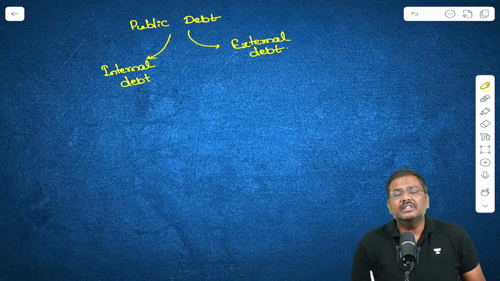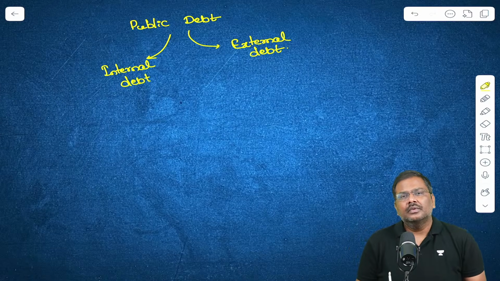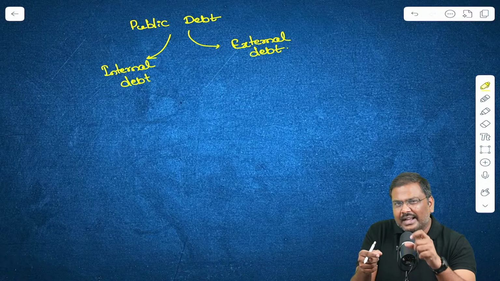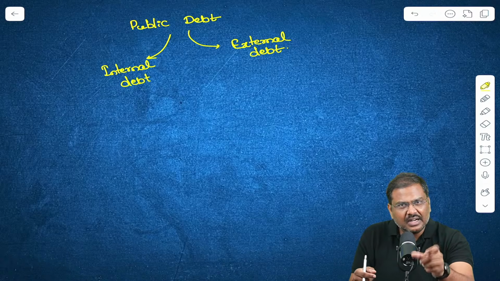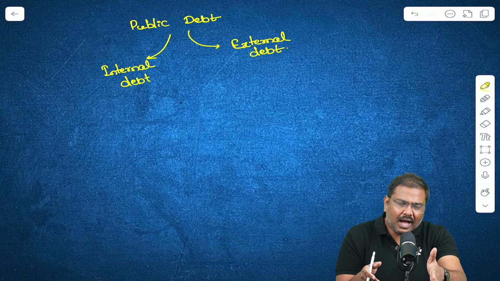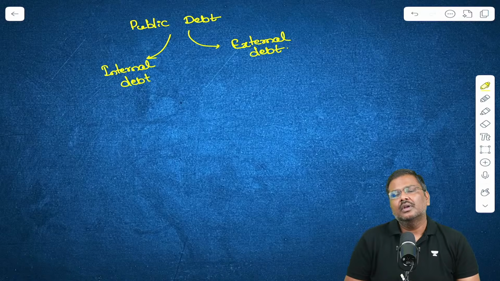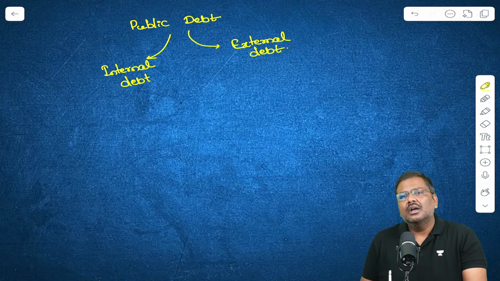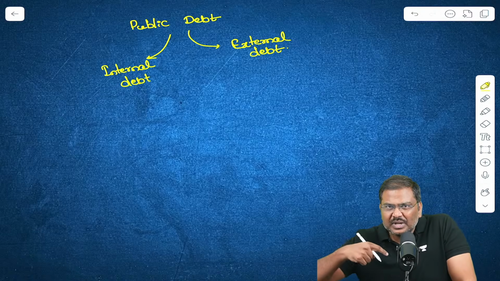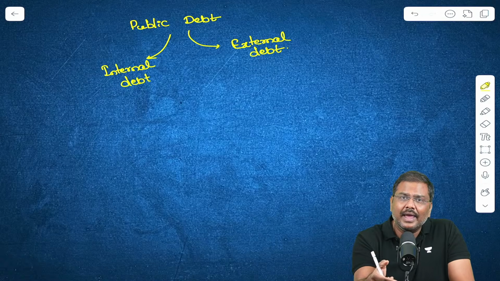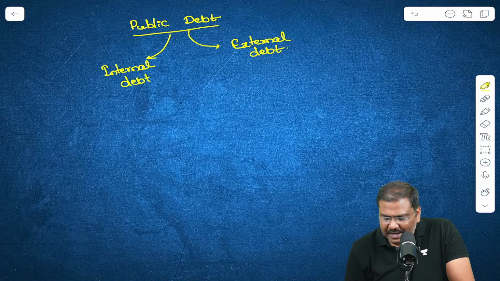And before I start with internal and external, some of you will be looking at the term debt and will be getting confused with the idea of fiscal deficit. Fiscal deficit represents how much money I am borrowing this year. Of course, I'll have to repay it. How much money am I borrowing this year? That's a fiscal deficit. But debt represents how much money I owe, how much money I will have to repay. That is basically the public debt.